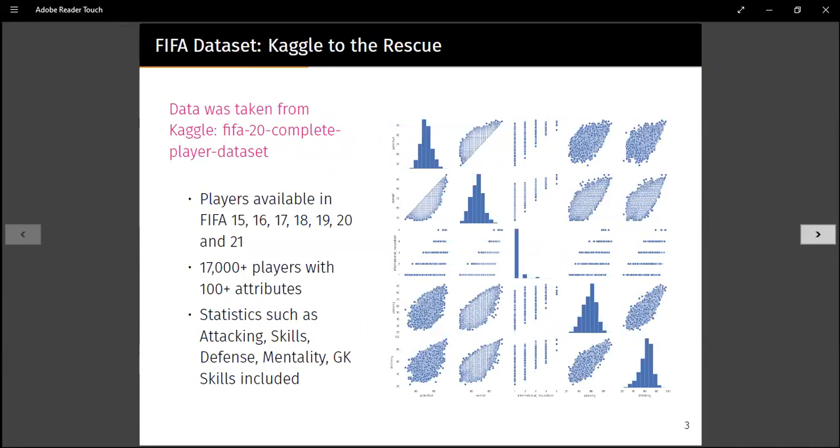The data in its entirety was taken from Kaggle. It has information for the years 2015 to 2021. There are 17,000 plus players with 100 plus attributes. Statistics such as attacking, mentality, and defense are also included. The right-hand image shows a scatter matrix which displays the correlation between our response variable, overall, and other predictors.